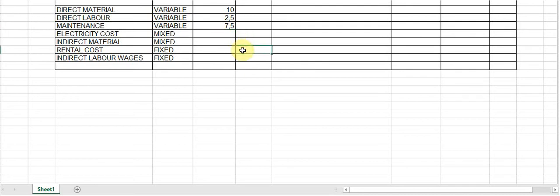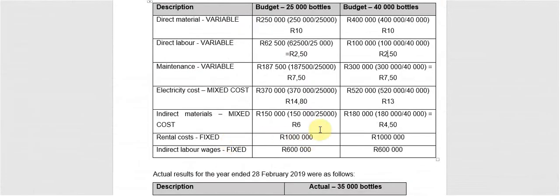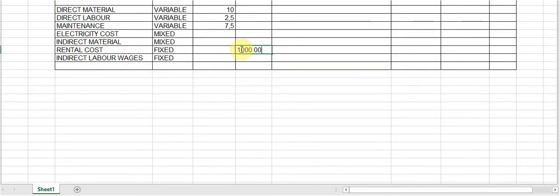And then for the rental, we knew it was fixed cost. And then I'm just going to put the budgeted fixed cost in here just as a reminder for myself. So what was the budgeted rental? It was 1 million. And then for the labor, it was 600,000. So I'm just putting it in here. Right, so I'm also going to put it under my flexed budget because if it is a fixed cost and I'm calculating the budgeted cost at the actual bottles, then I use the budgeted value for fixed cost. So 1 million will be here and 600,000 will be here.